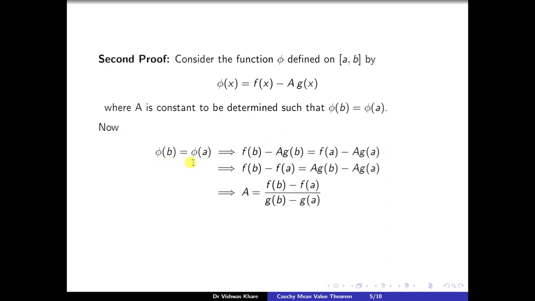Now phi(b) = phi(a) implies, by putting x equal to b, f(b) - A g(b) = f(a) - A g(a), which gives f(b) - f(a) = A g(b) - A g(a), which on solving gives A = (f(b) - f(a)) / (g(b) - g(a)).